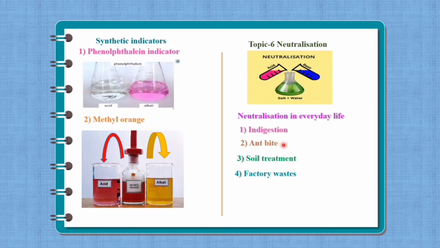Number two is ant bite. Ants contain formic acid. It can be injected into our skin while biting. So to neutralize it, we use a basic substance like baking soda. Number 3 is soil treatment. Excessive use of chemical fertilizers makes the soil acidic. To neutralize it, we add basic substances such as calcium oxide or calcium hydroxide. Number 4 is factory waste. The waste of many factories contains acids. So, factory waste has to be neutralized by adding basic substances.